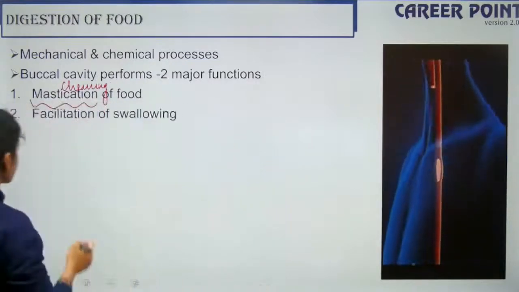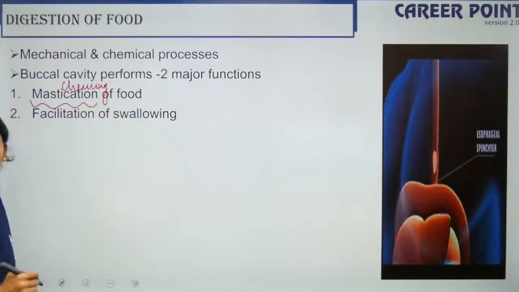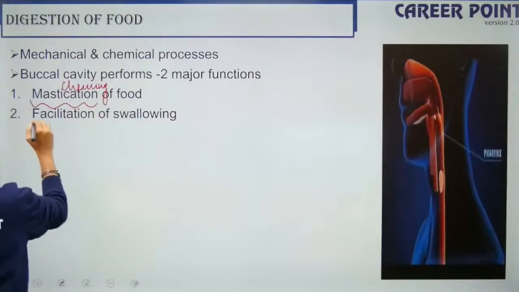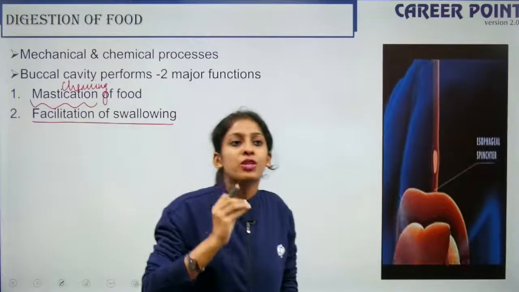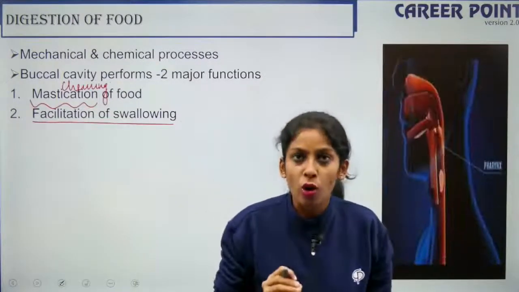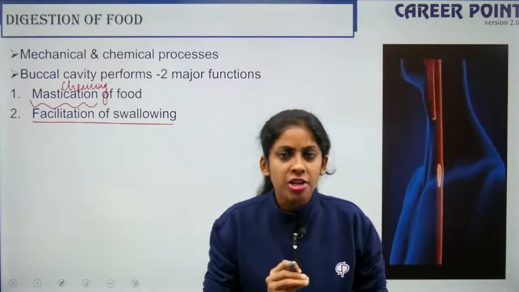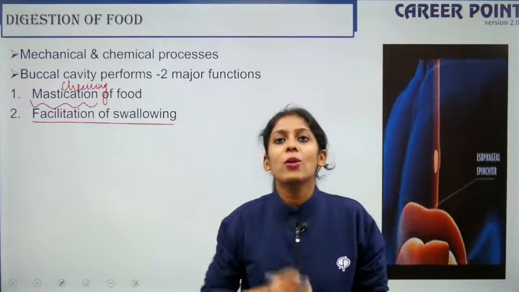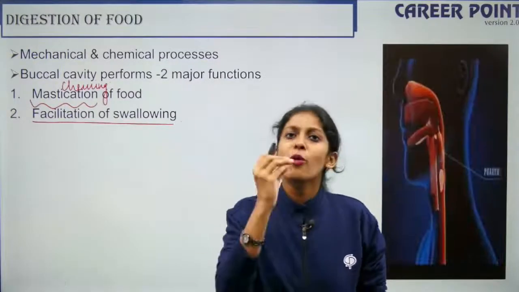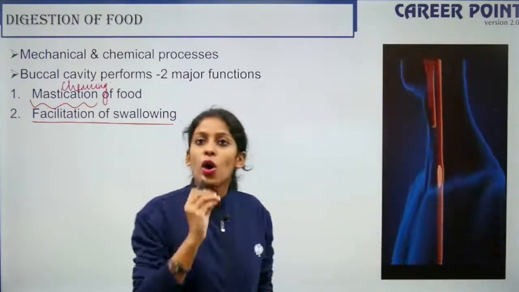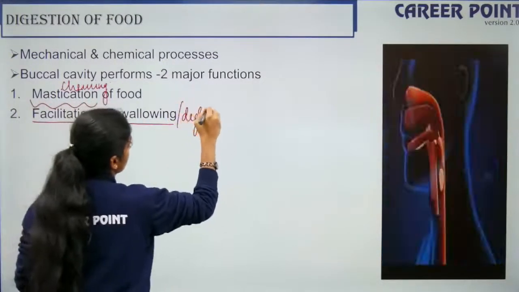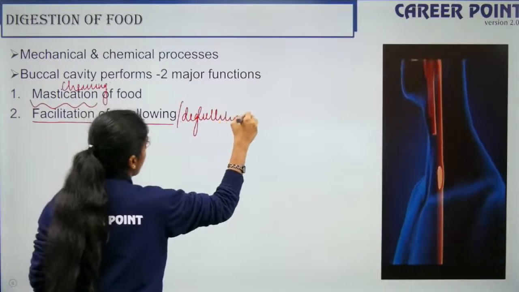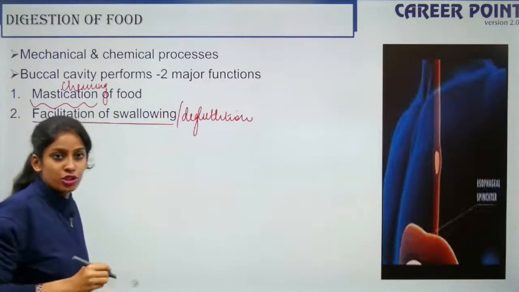Okay, fine. So the next function of your oral or buccal cavity is the facilitation of swallowing. Once you chew, your food has to be swallowed. Only when it is swallowed can it reach your stomach, right? So from your buccal cavity, how can it reach your stomach? You have to swallow the food. Swallowing of food is technically called deglutition.